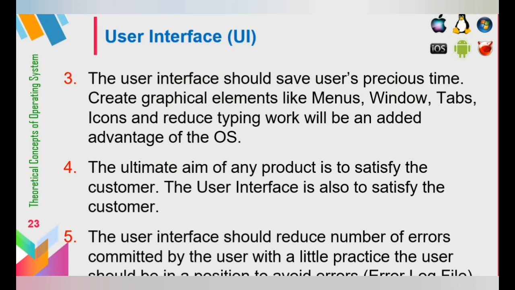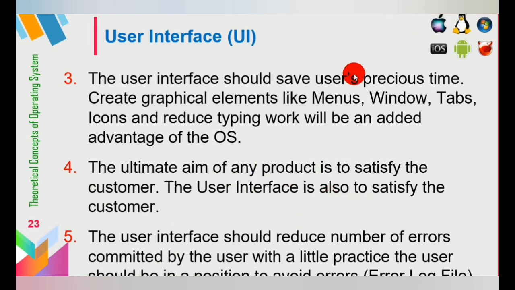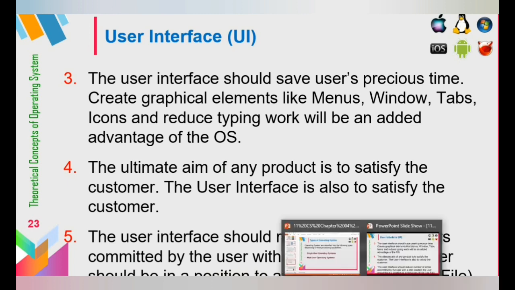We can use tabs to move from one place to another, and then icons. Here also we can see several kinds of icons available on the desktop. Now I will show the desktop screen. You see in this taskbar we have several kinds of icons. When I click on an icon, I move to that particular thing.